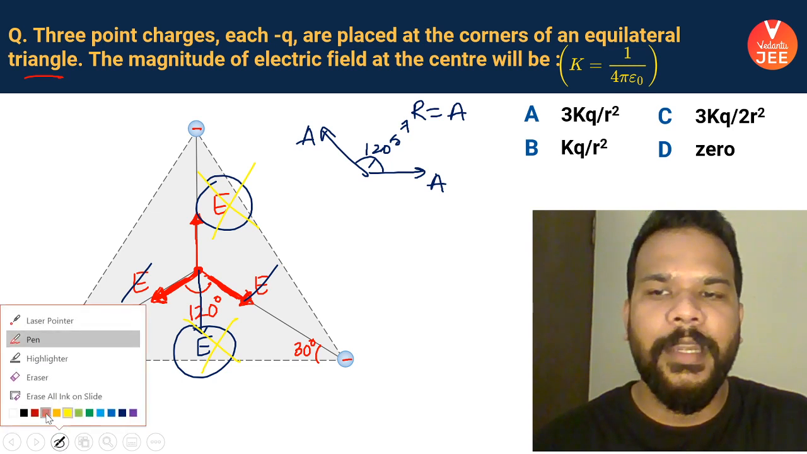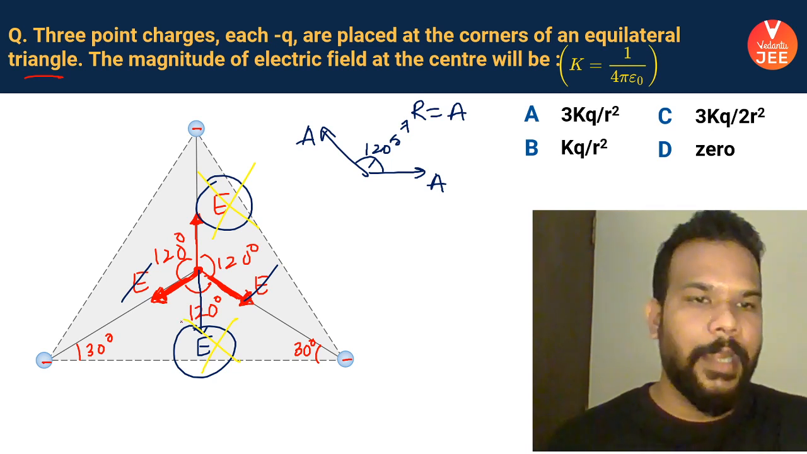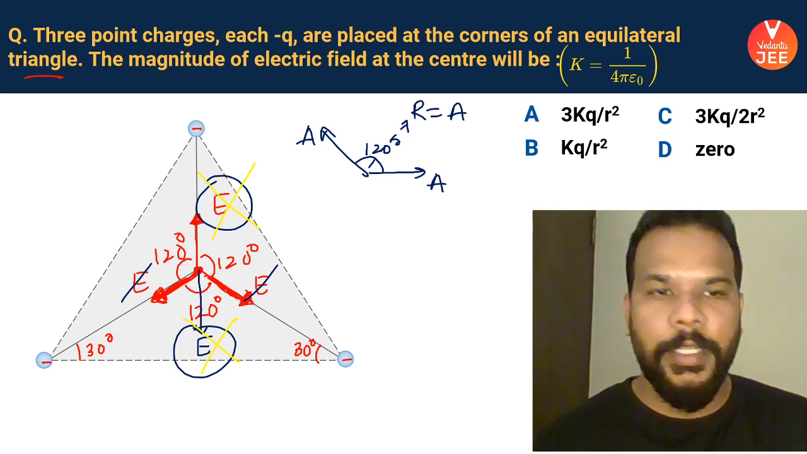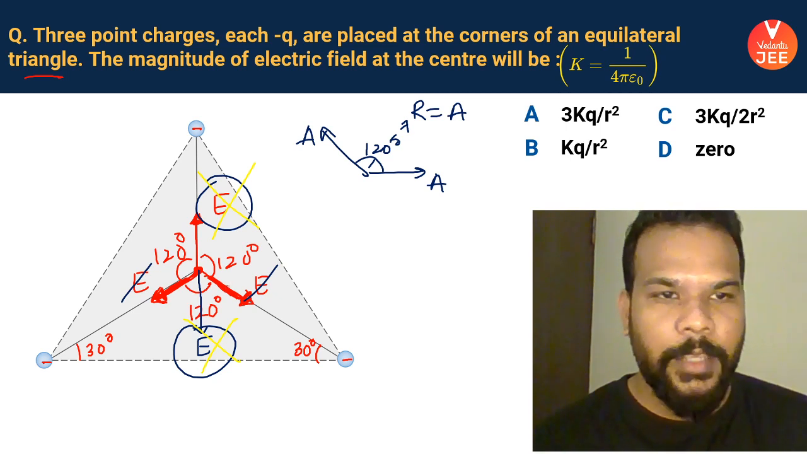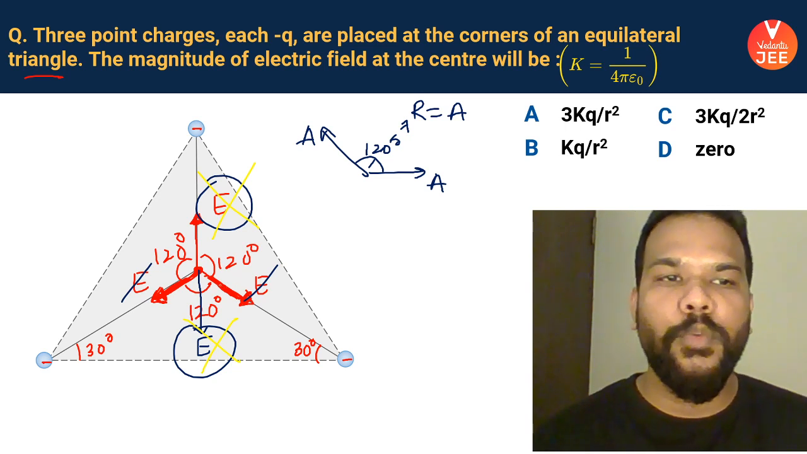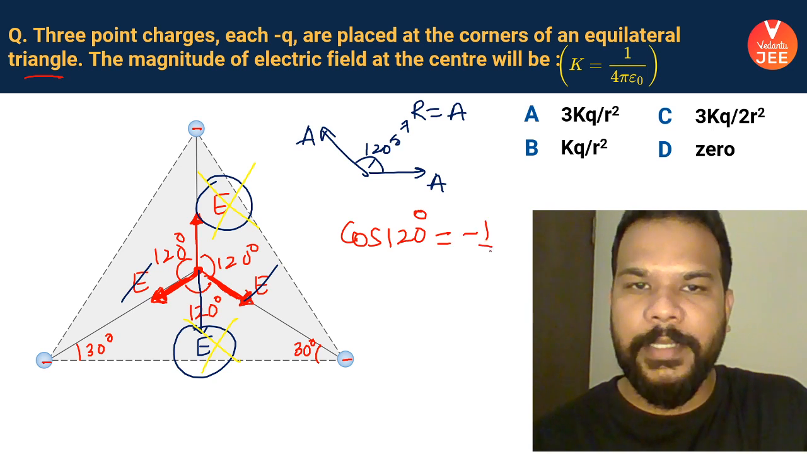Three vectors which are inclined at 120 degree, guys, you can think of it this way too. Three vectors which are inclined at 120 degree are always going to cancel out each other if they are of equal magnitude. Cos 120 degree is minus half.